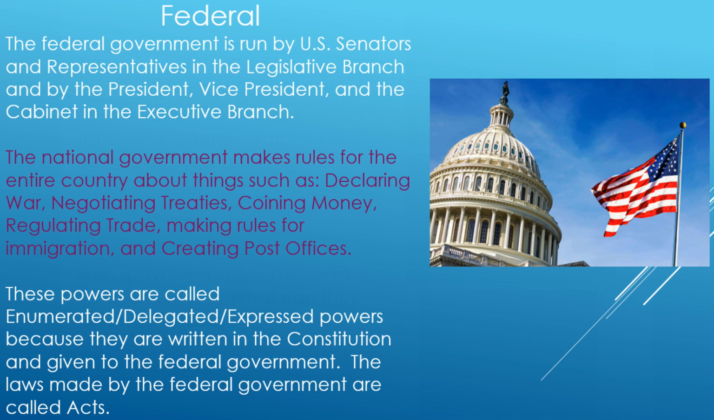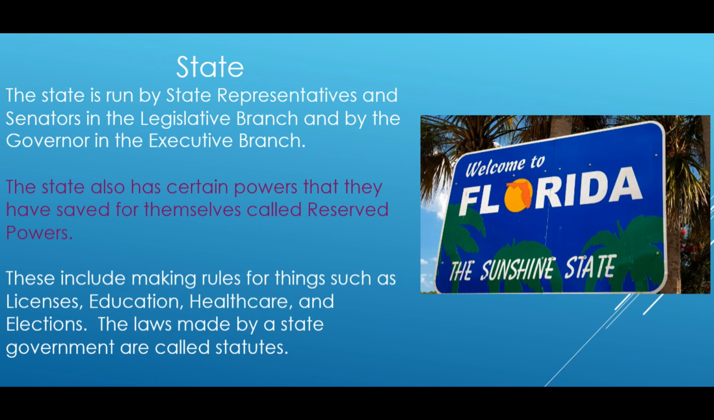These powers are called enumerated, delegated, expressed powers because they are written in the Constitution and given to the federal government. The laws made by the federal government are called acts. State. The state is run by state representatives and senators in the legislative branch and by the governor in the executive branch. The state also has certain powers that they have saved for themselves called reserved powers. These include making rules for things such as licenses, education, health care, and elections. The laws made by a state government are called statutes.